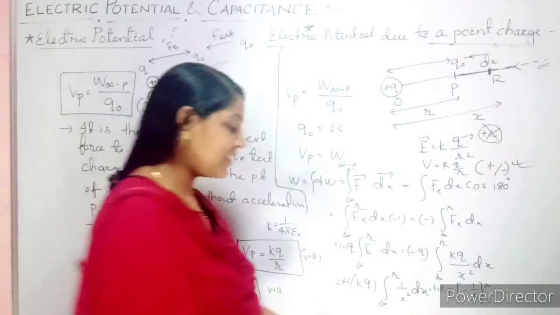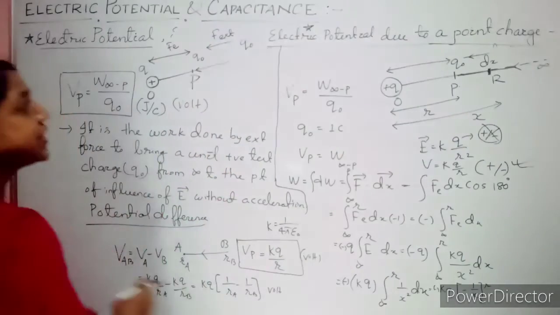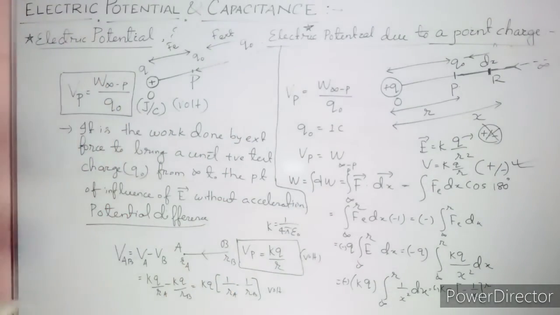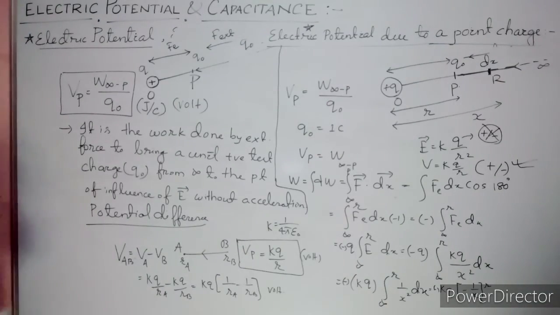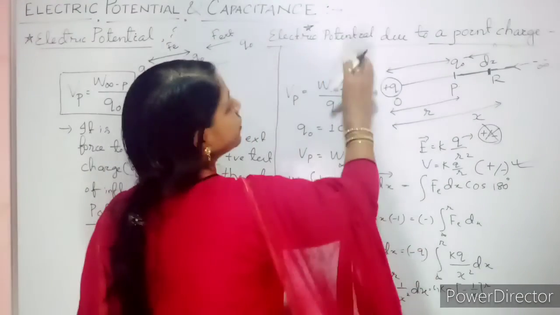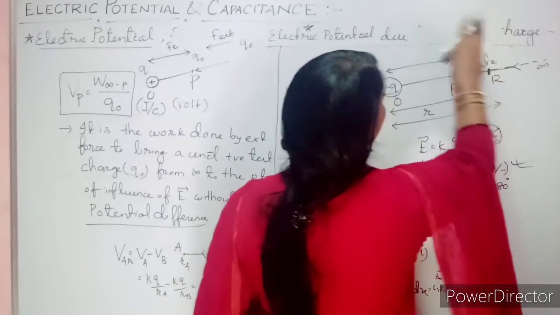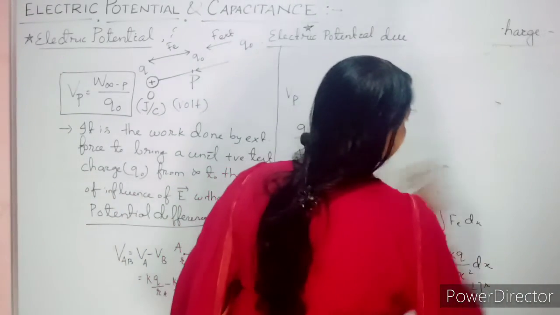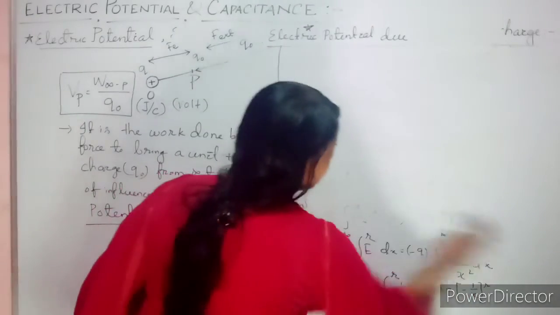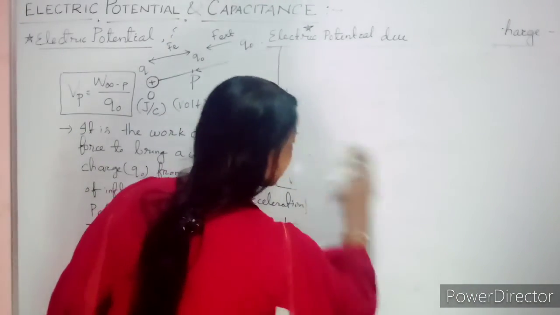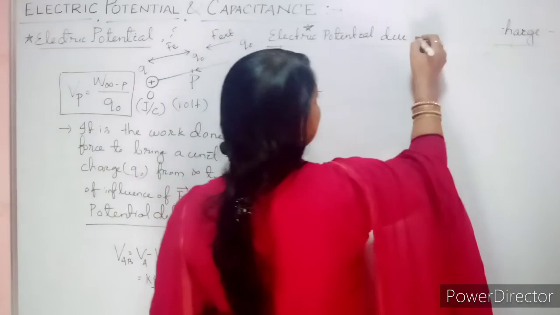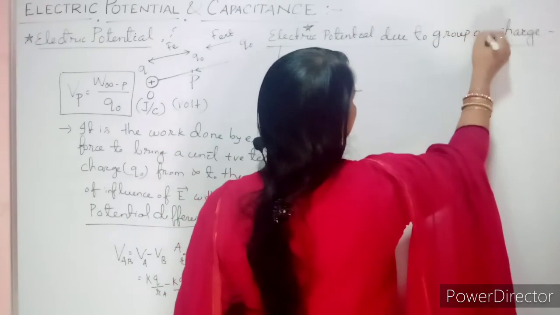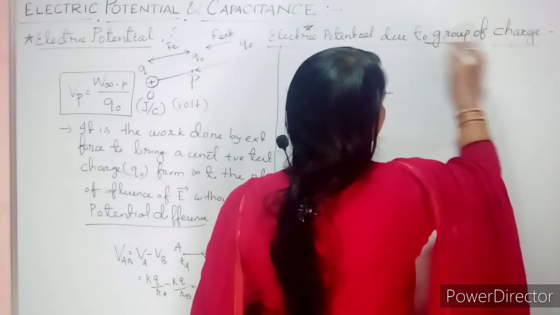So now let us see the third one. Make the heading electric potential due to group of charges.